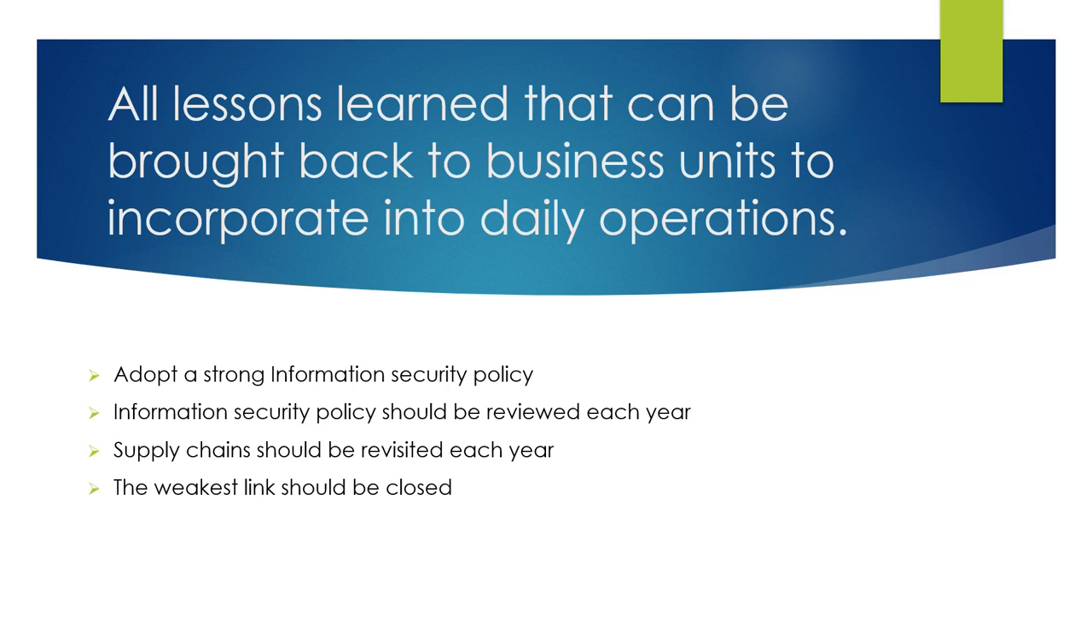All lessons learned that can be brought back to business units to incorporate into daily operations. All the 5 nations in the alliance should agree to adopt a strong information security policy. Information security is a continuous process and the policy should be reviewed each year. Each hardware and software supply chain should be revisited every year, and the weakest link should be closed, as attackers will use that link.